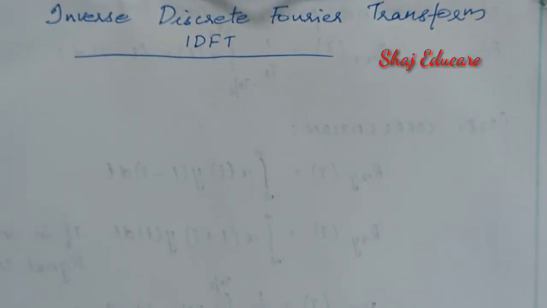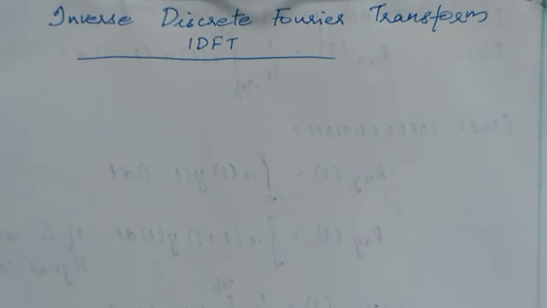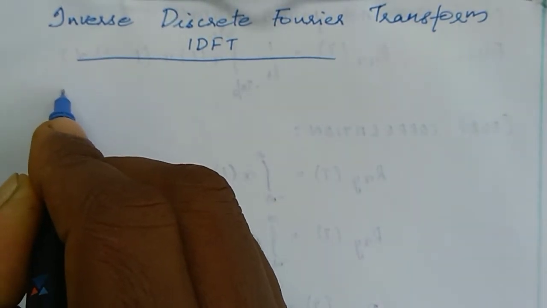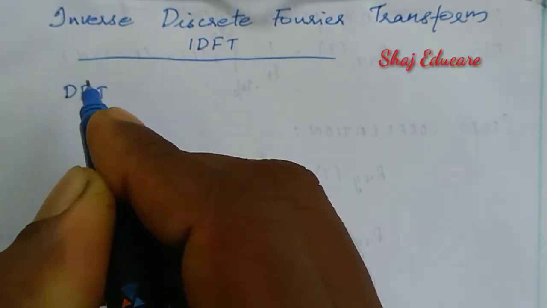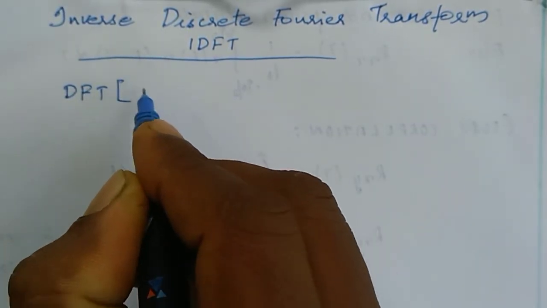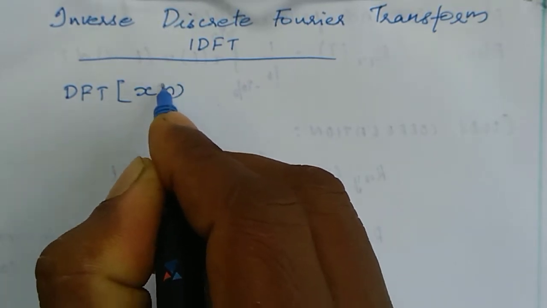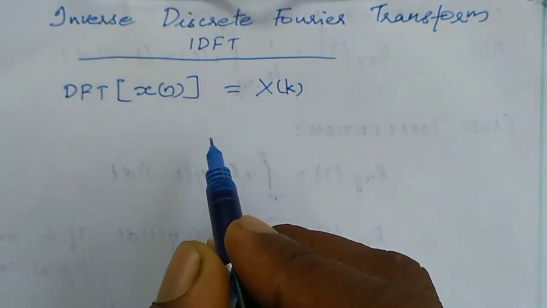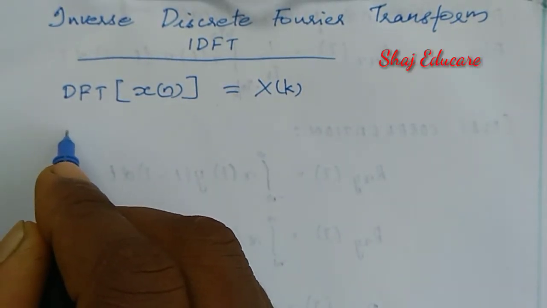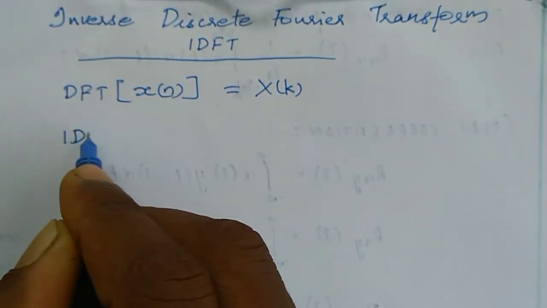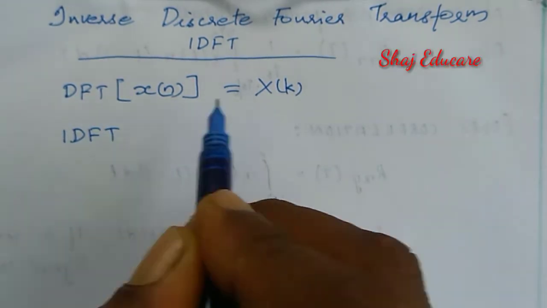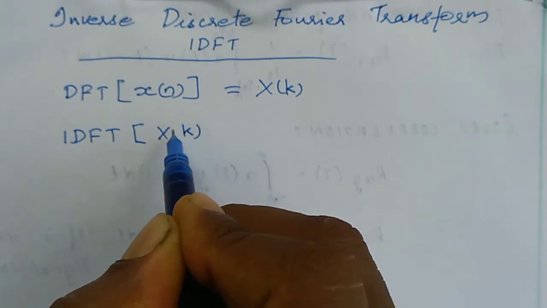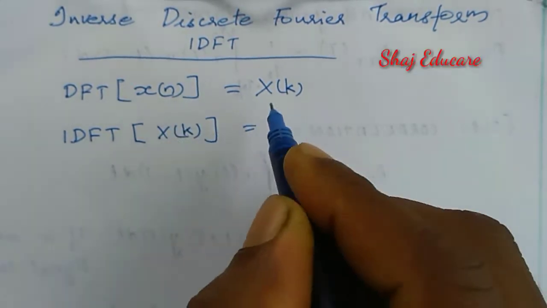Now we are going to discuss the inverse discrete Fourier transform. We all know that the discrete Fourier transform of a discrete time signal x of n is denoted by X of k. So conversely, the IDFT or inverse discrete Fourier transform of X of k will be equal to the discrete time signal x of n.